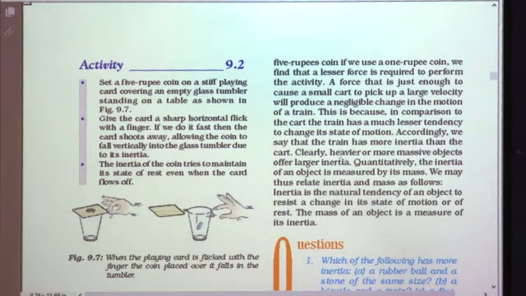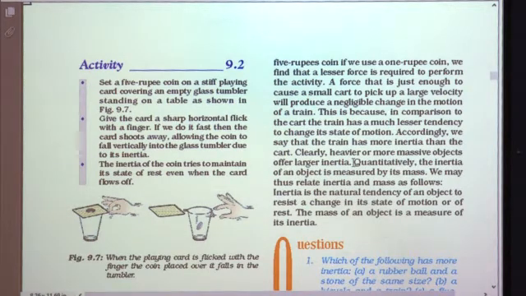Accordingly, we say that the train has more inertia than the cart. The cart has less inertia because it has less mass, whereas the train has more inertia because it has more mass. Clearly, we can say that heavier or more massive objects offer larger inertia.